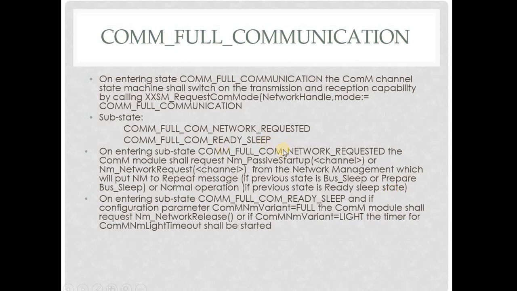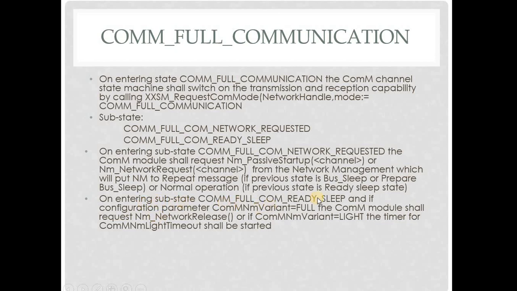So whenever this state is entered, COMM will call passive startup or NM network request. Based on the previous state, NM will put the NM state to repeat message if the previous state is bus sleep or prepare bus sleep, and to normal operation if the previous state is steady sleep state.